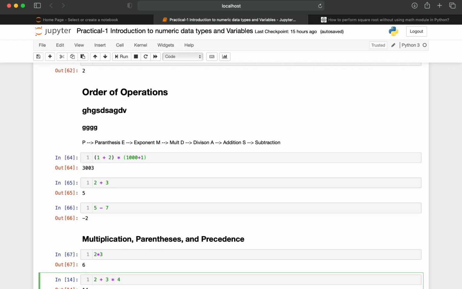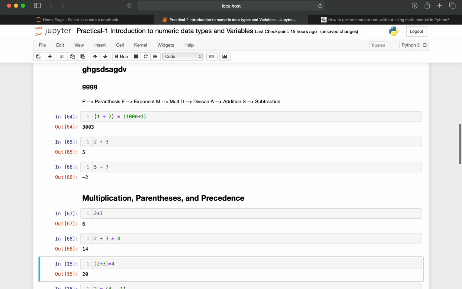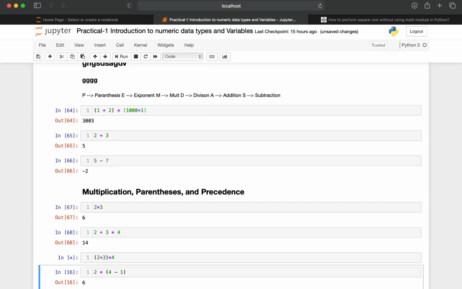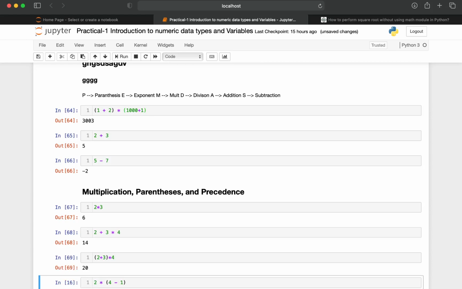In the same way for all these, 2 into 3, first if the parenthesis is there, it is going to give priority to this parenthesis. 2 plus 3 is 5, 5 into 4 is 20.